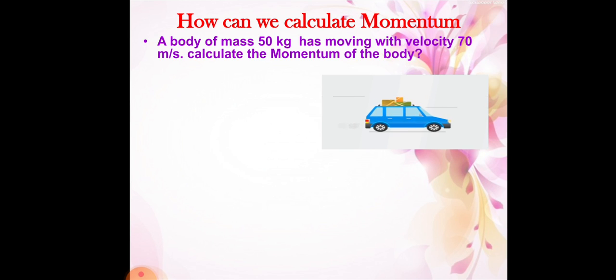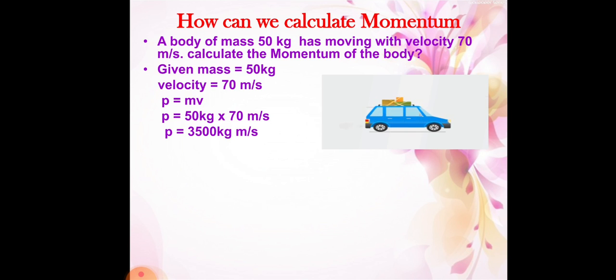Already we know the formula for momentum: P is equal to m into v. In the question the mass is given as 50 kg and the velocity is 70 meter per second.